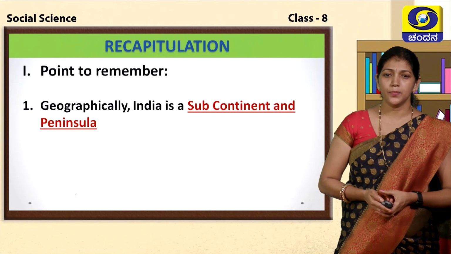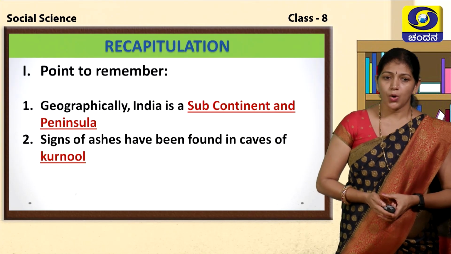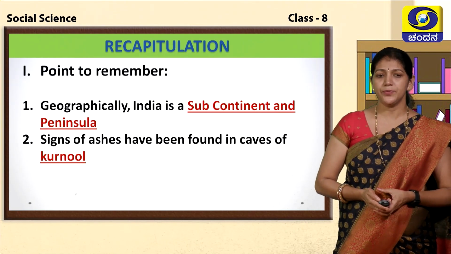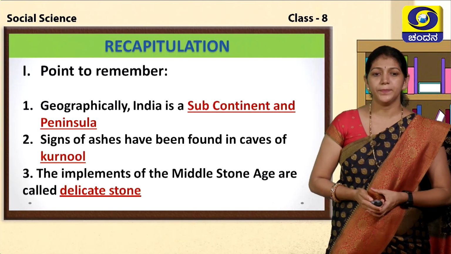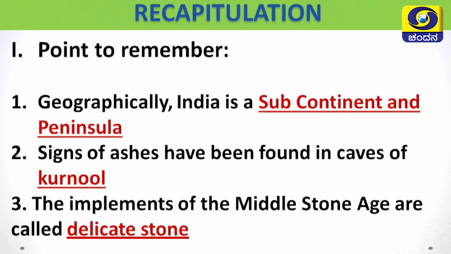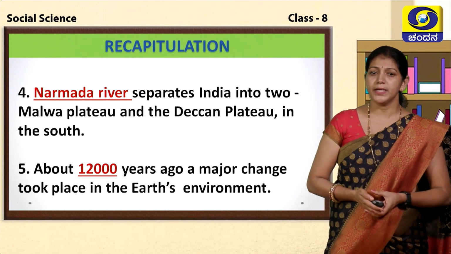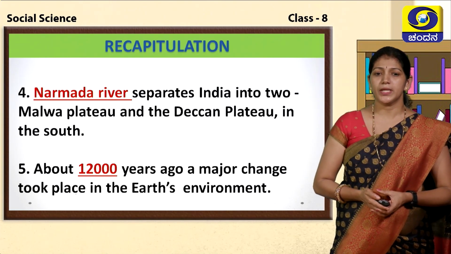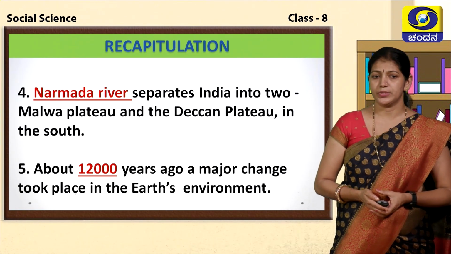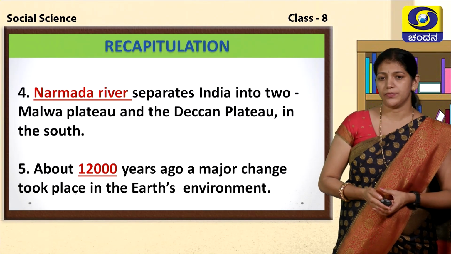Geographically, India is a subcontinent and peninsula. The signs of ashes have been found in the caves of Kurnool. The implements of the Middle Stone Age are called Microlithic Stone Age tools. The River Narmada separates India into two, the Malwa Plateau and the Deccan Plateau in the south. About 12,000 years ago, a major change took place in the Earth's environment.